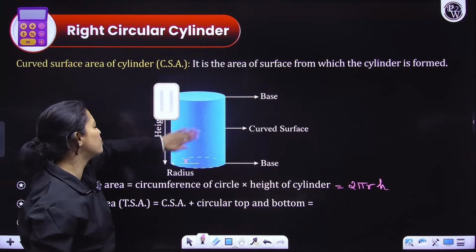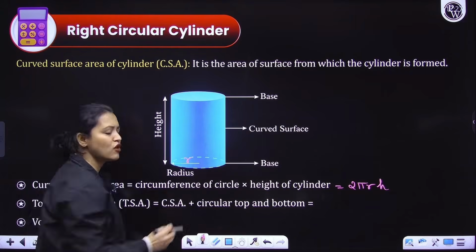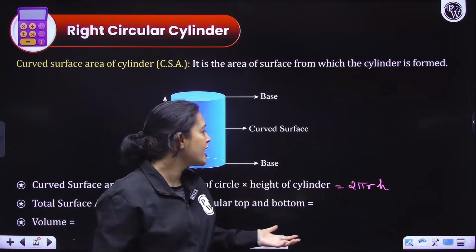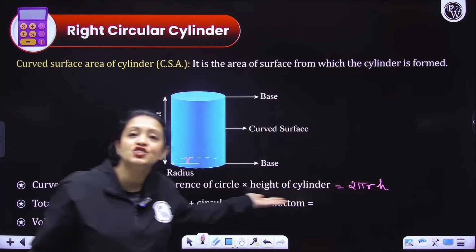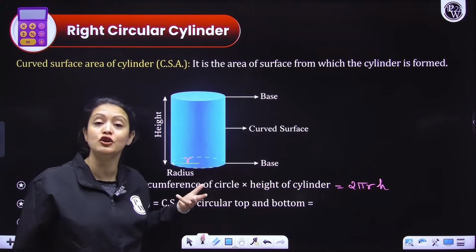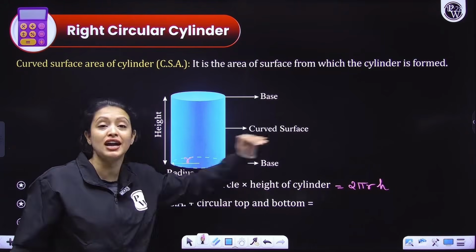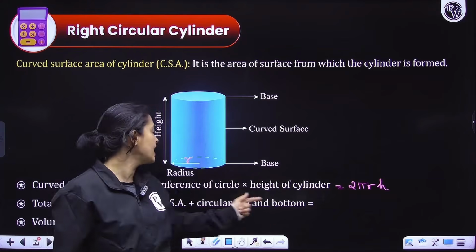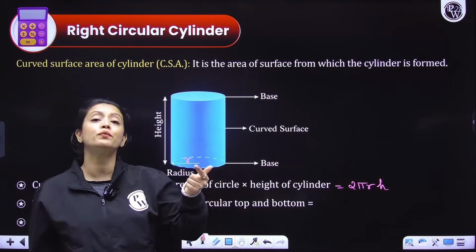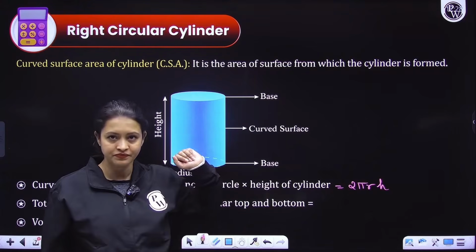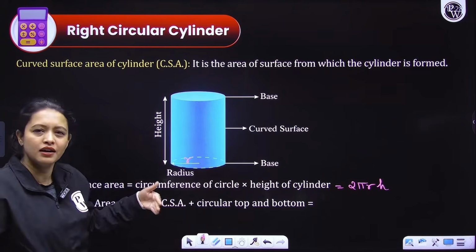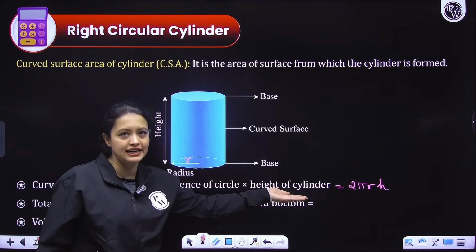Guys, you will be like, ma'am, why is this important? We'll just mug up the formulas. This is important, guys, because you might get word problems where you might need such understanding. Believe me, there are word problems where things are not directly asked. For example, they might say the circumference of the base is this, and height is also given separately, so what would be the curved surface area? In questions like that, these understandings help.